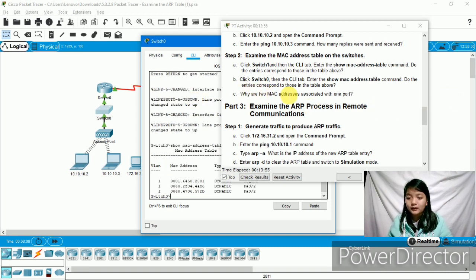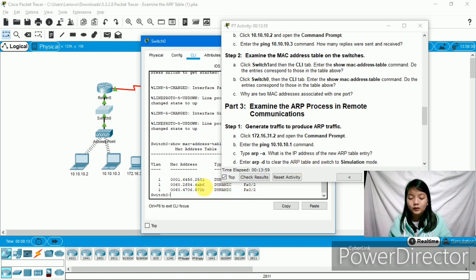Do the entries correspond to those in the table above? So yes. Then letter C is, why are 2 MAC addresses associated with 1 port?